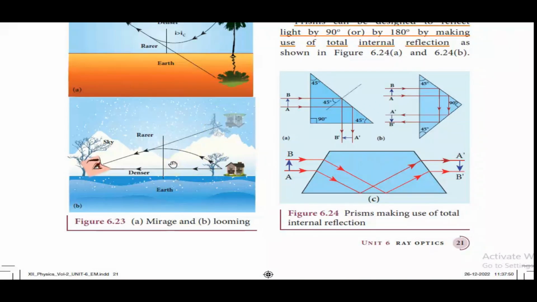And this is the phenomenon of looming, which is taking place in the colder regions. In this case, the air above the surface of the earth will be denser, and as the height increases the medium becomes rarer and rarer, and therefore the objects on the surface of the earth will appear to come from a certain height.